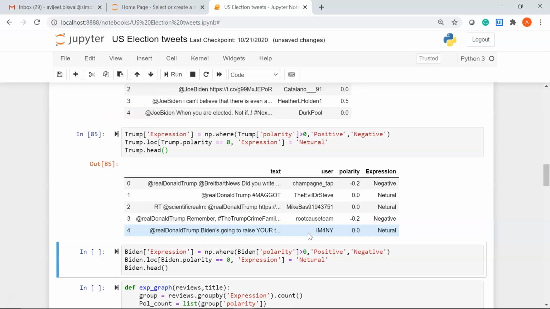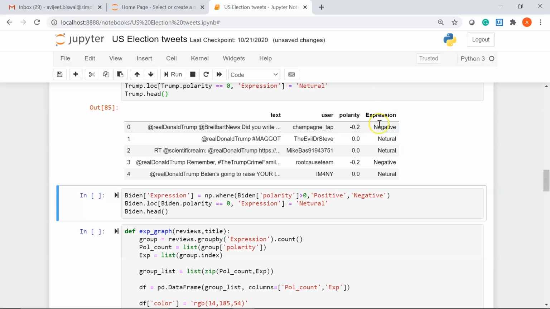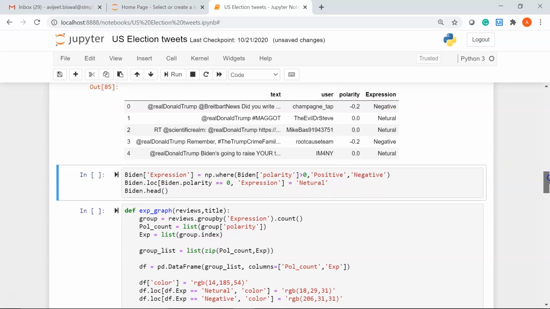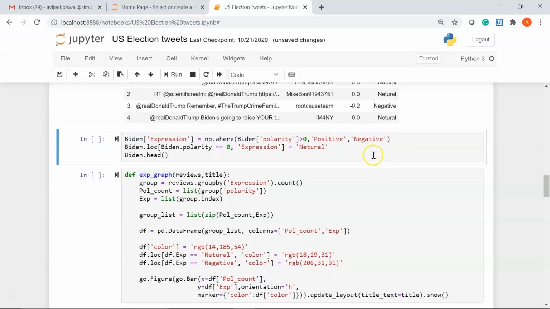Let me run this. Here you can see we have the column called expression, and it has classified the polarity as negative, neutral as well as positive. Similarly, let's do the same for the Biden data frame as well.